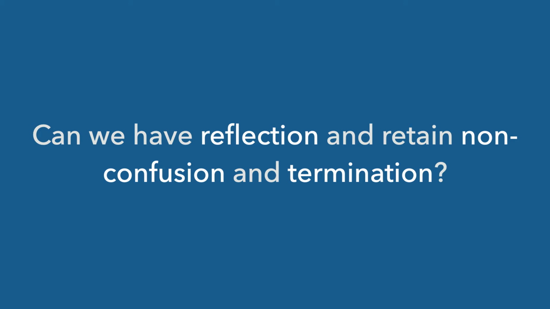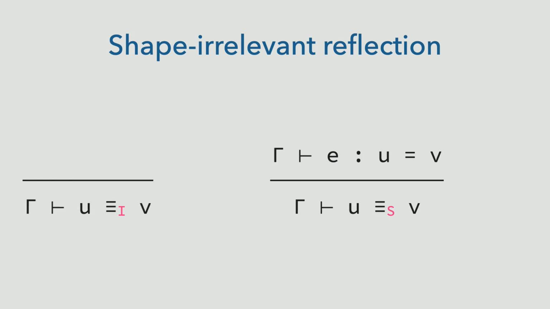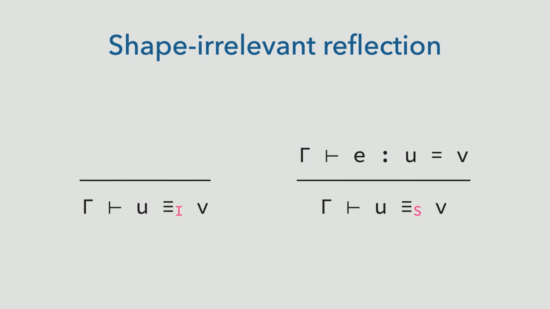So, can we keep the reflection rule while retaining non-confusion and termination? I propose that the answer is yes if we restrict the reflection rule to shape-irrelevant subterms, hence the S for shape-irrelevant in the conclusion of the rule here. This extends the more usual notion of irrelevant subterms which are all identified for conversion.